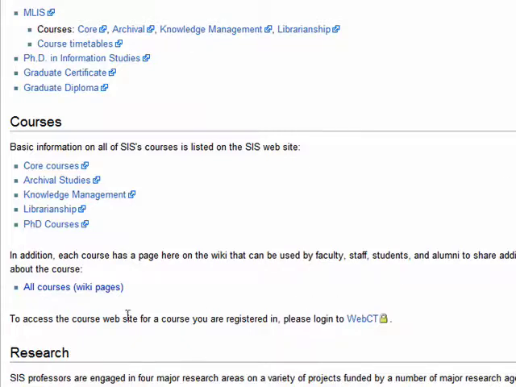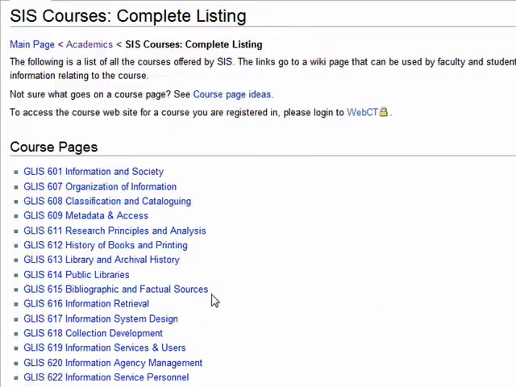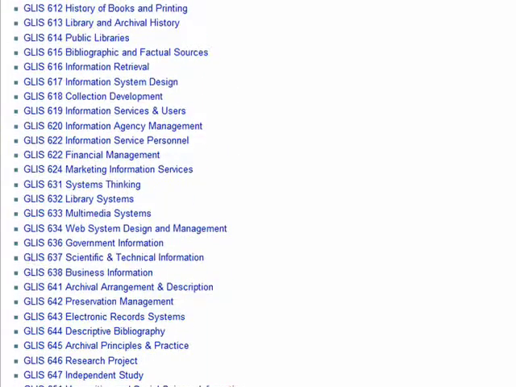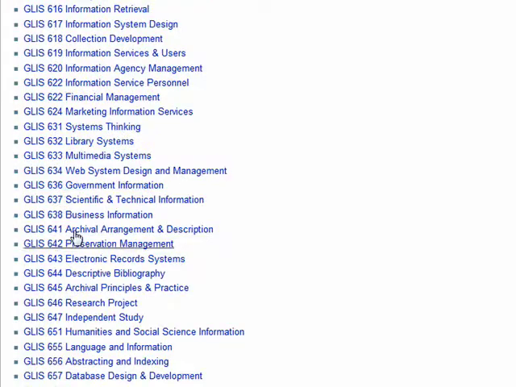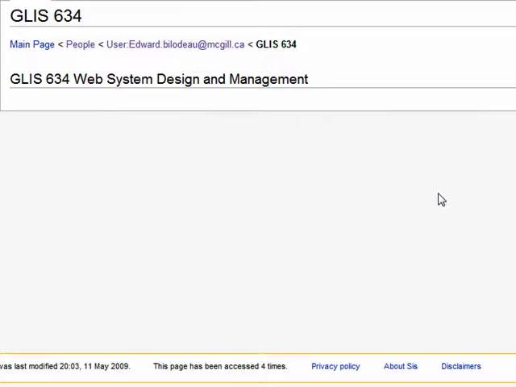So, for example, here under courses, I've created a page where you actually have a list of all of the courses, and for all of these courses, when you click on this, there's a page for that course. Now right now all these pages are blank, but it's a placeholder, and maybe faculty members can use this to share links with the class. Maybe students can come in and also share some of the resources they have found or some tips about the course that would be of use to maybe the faculty or to other students.